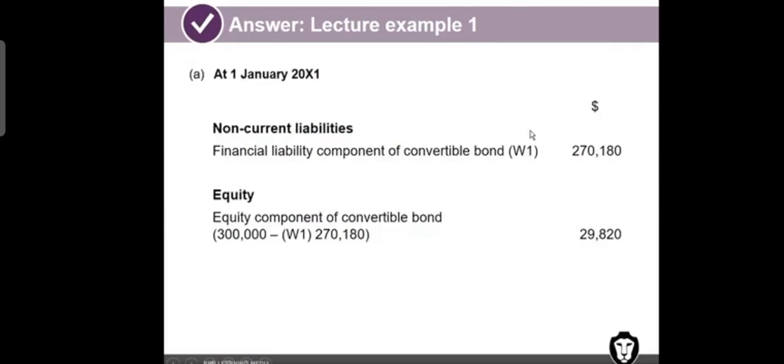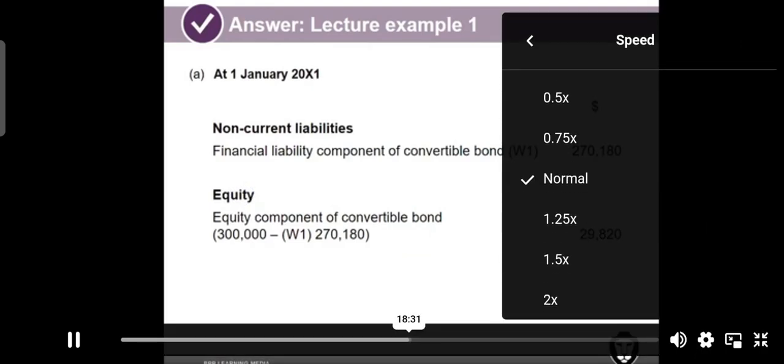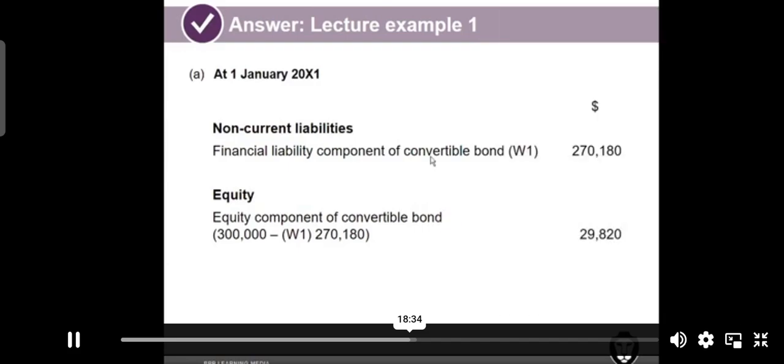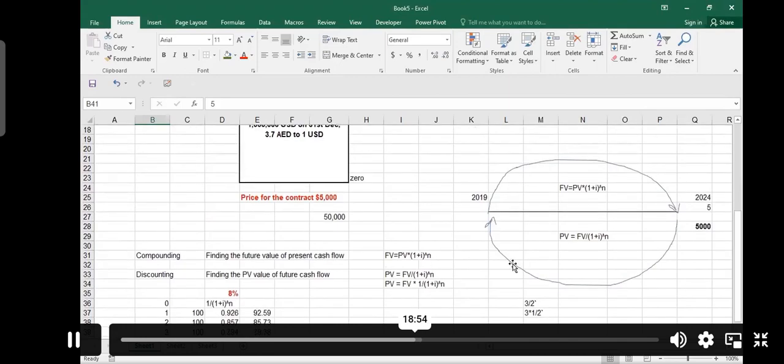Now, your liability is what you promised. You know what we promised here? Let me go back, please. I'm sorry, I have to go and make it in Excel. Listen, do you see Excel? Yes, sir. So we told them that if we are issuing this bond, we receive here 300,000. This is the cash which we received.